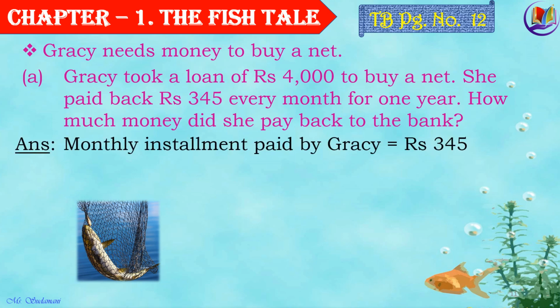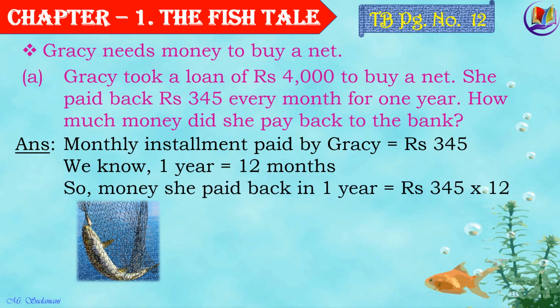Well, monthly installment paid by Gracie equals rupees 345. Monthly installment means the amount of money paid every month. We know 1 year has 12 months.